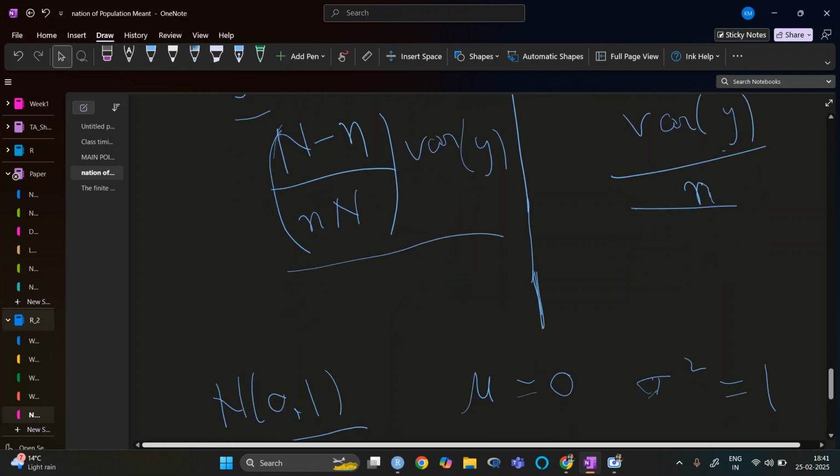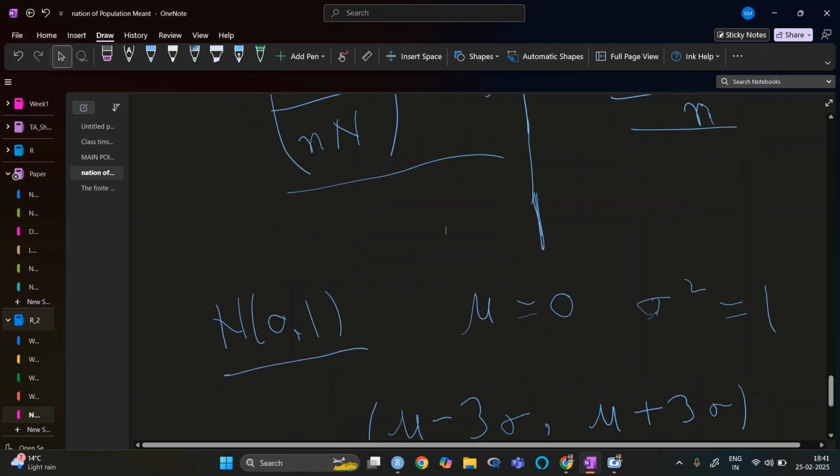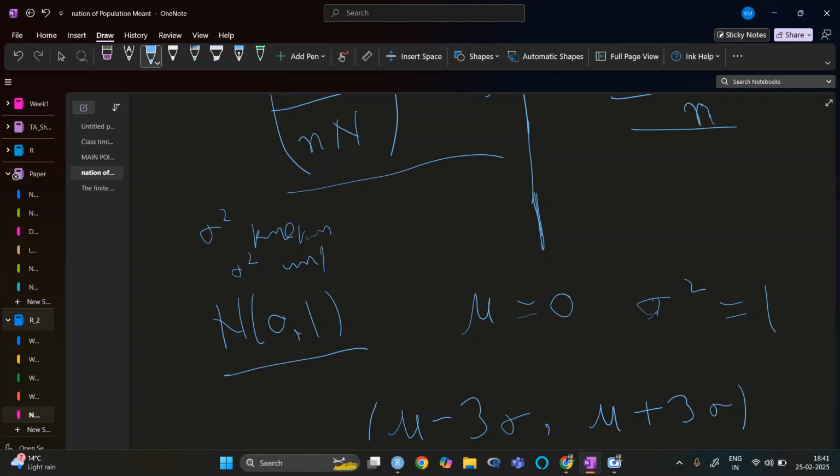The only difference is when sigma square is known and when sigma square is unknown. Here we are going to use z. In the unknown case we will use t with n minus 1 degrees of freedom.